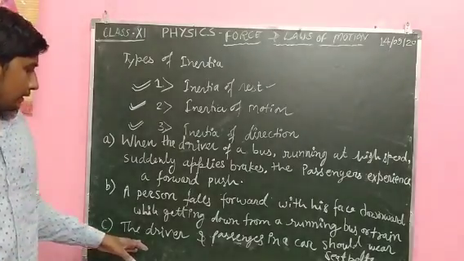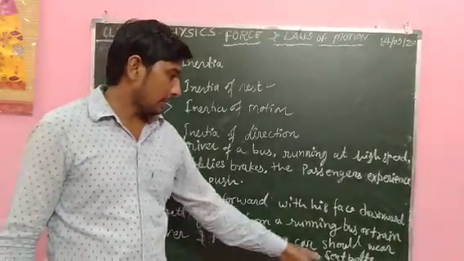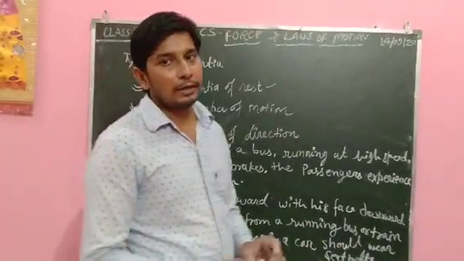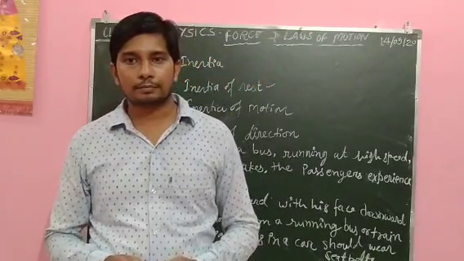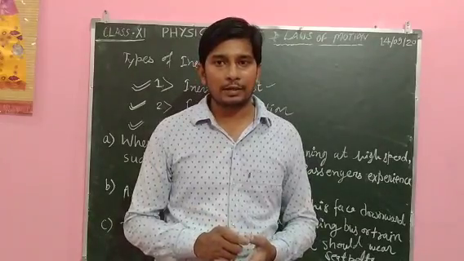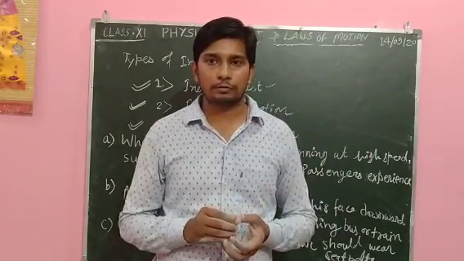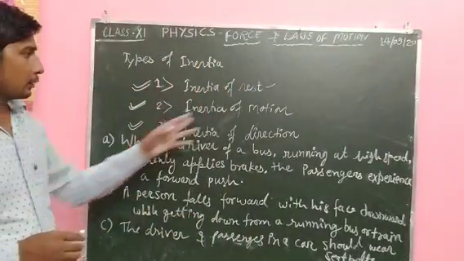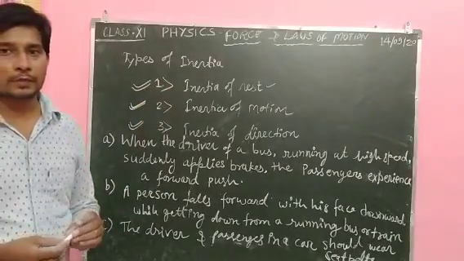Third example is the driver and passengers in a car should wear a seat belt. Why do we have to wear a seat belt during the journey in a car? Because if the driver suddenly applies the brake, then we do not get injured because of the forward push. Some examples related to the inertia of motion are given here.